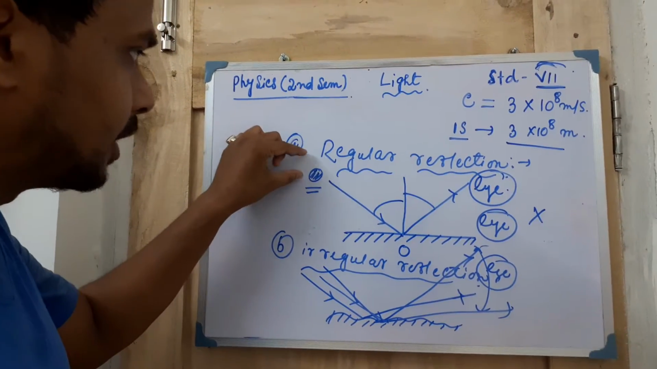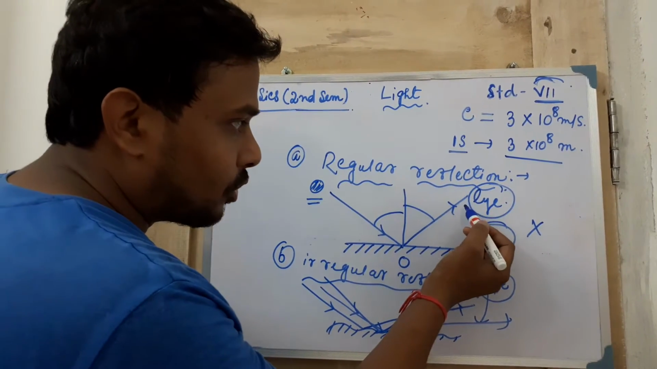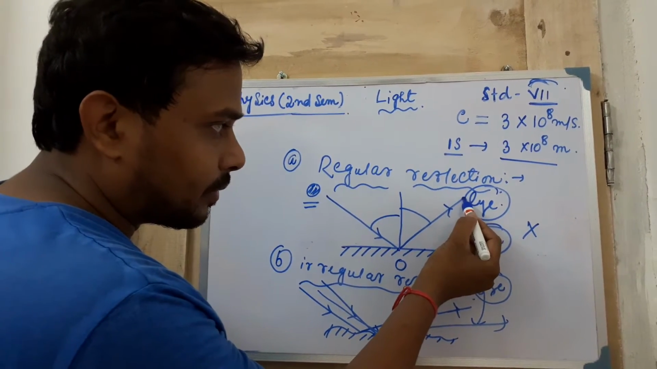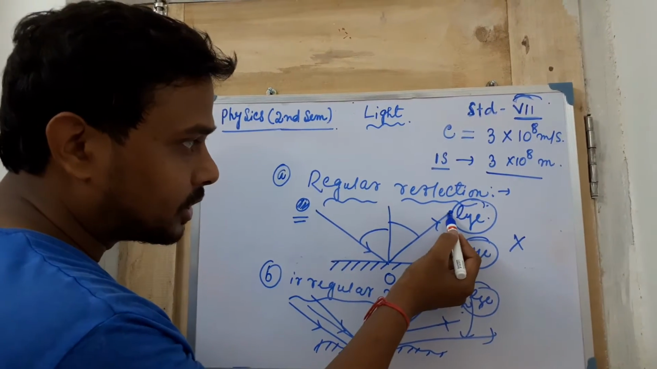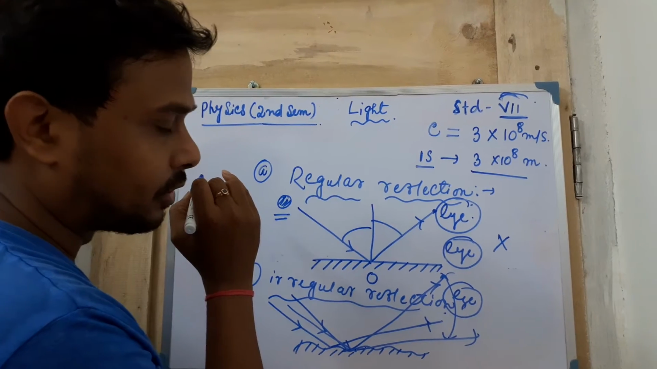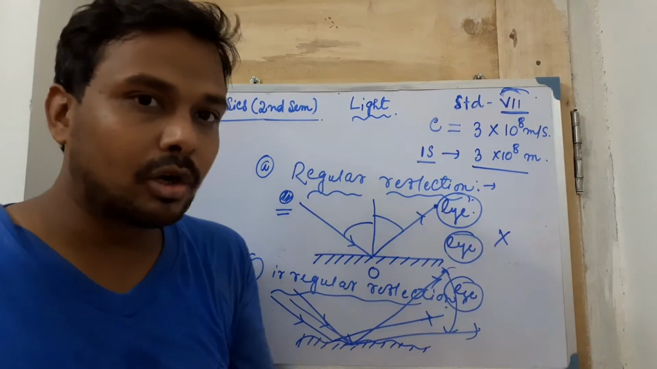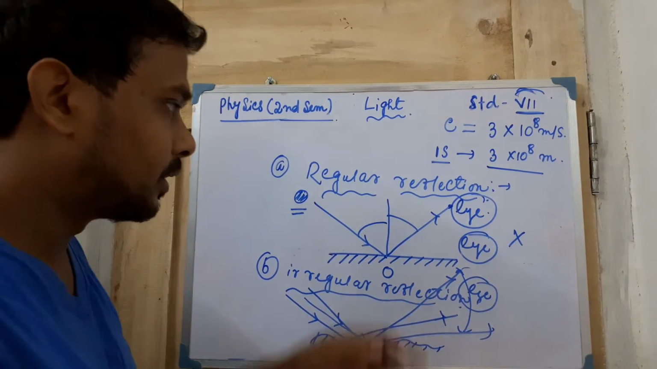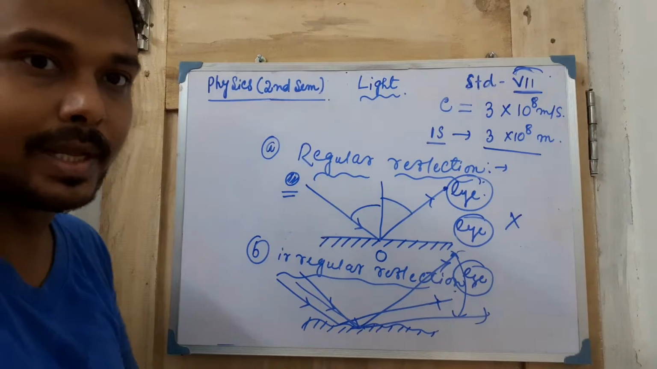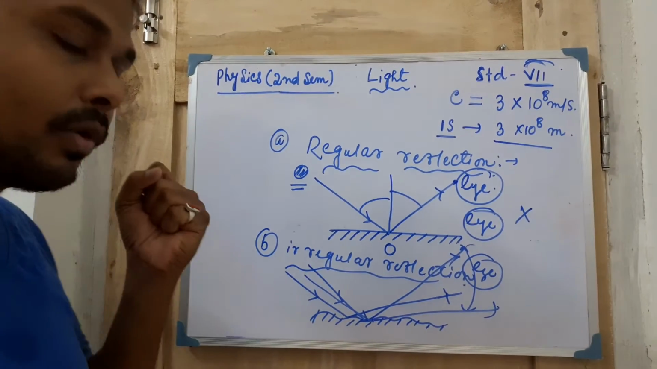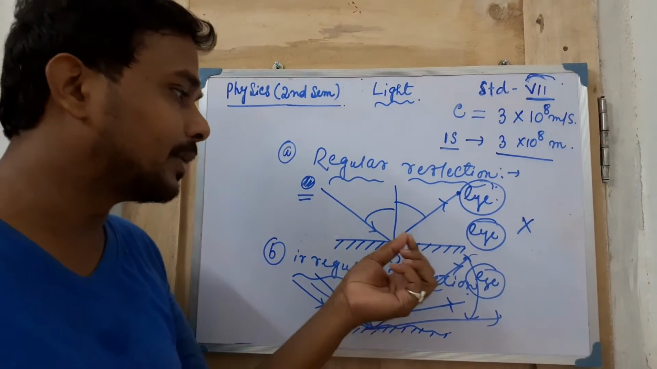But in the case of regular reflection, if you do not place your eye in the proper position, you can't see the object. So the range, the field of view, is very high for the diffuse or irregular reflection. Which one is mostly valuable for us?